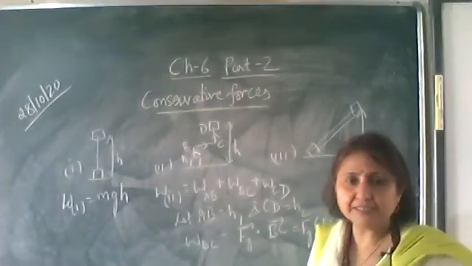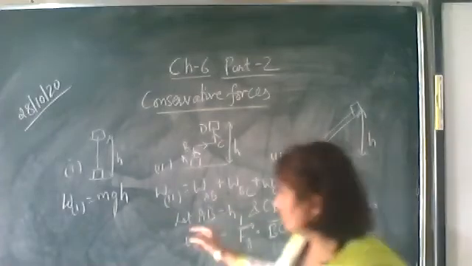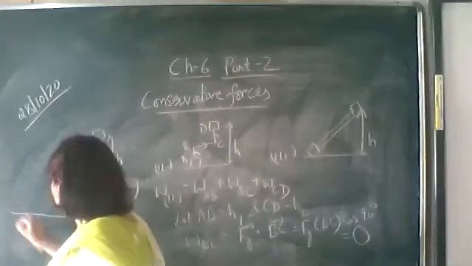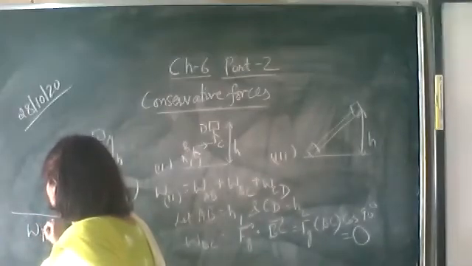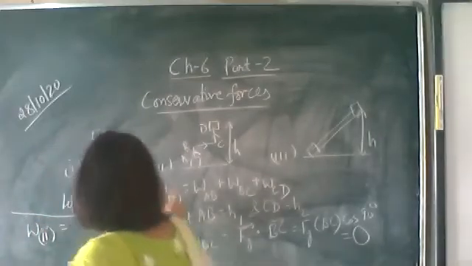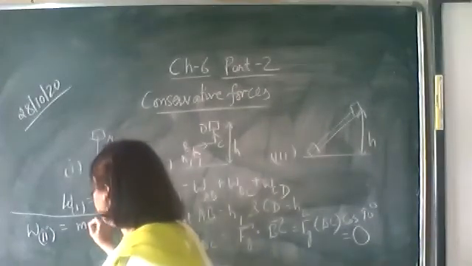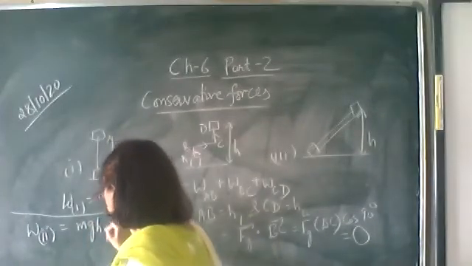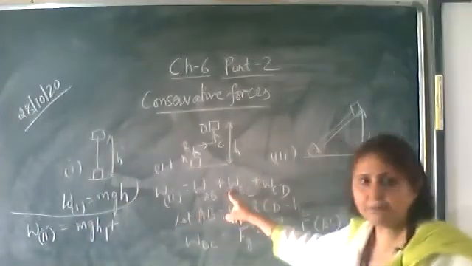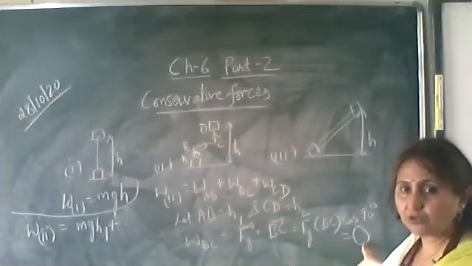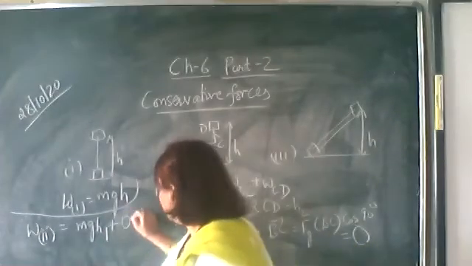Okay, now let us substitute it over here. So the work done in the second case is: work done from A to B is mg into h1. Then the work done from B to C, which we have found over here, is 0.